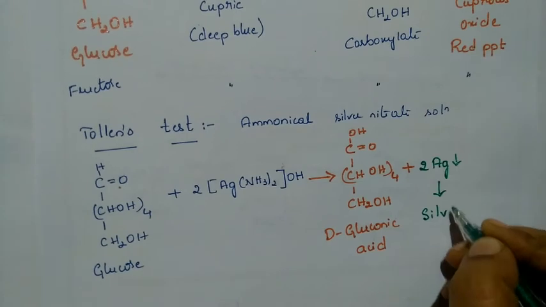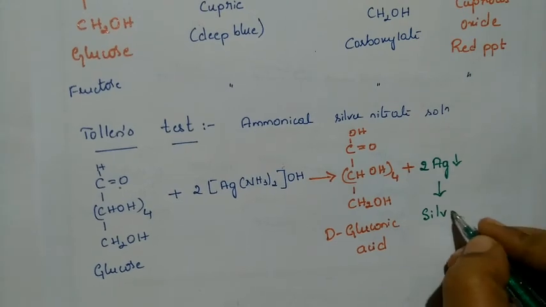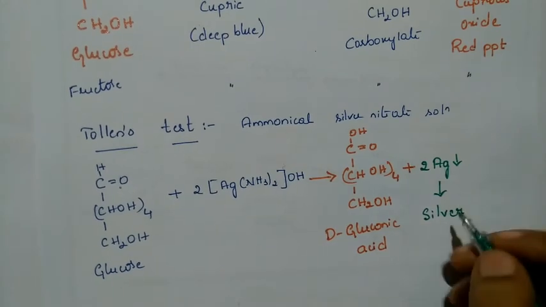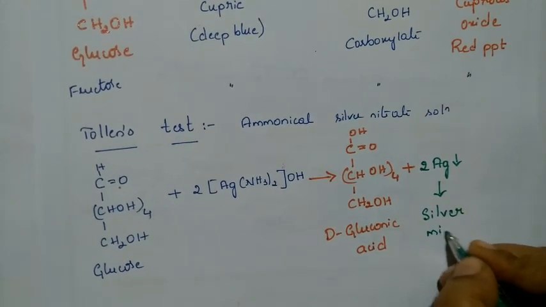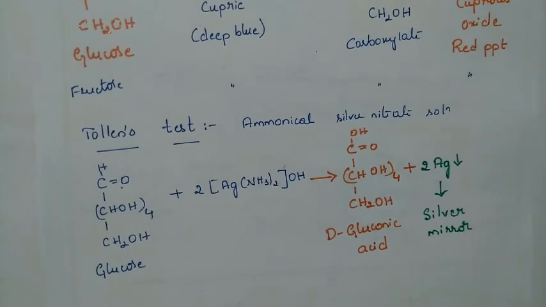We have already seen silver vessels. In the purest form, silver is like a black color substance but with a very shining surface. So that's why we name that black colored precipitate a silver mirror.